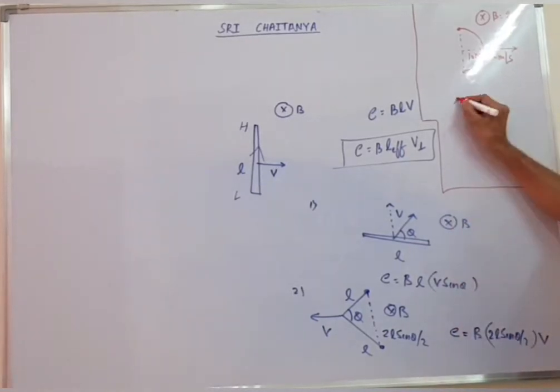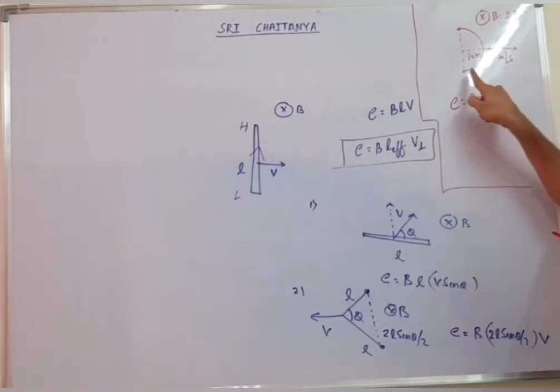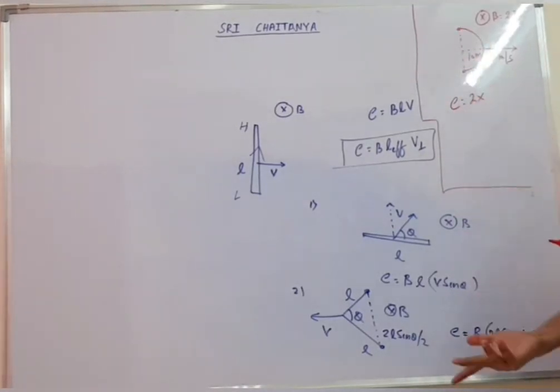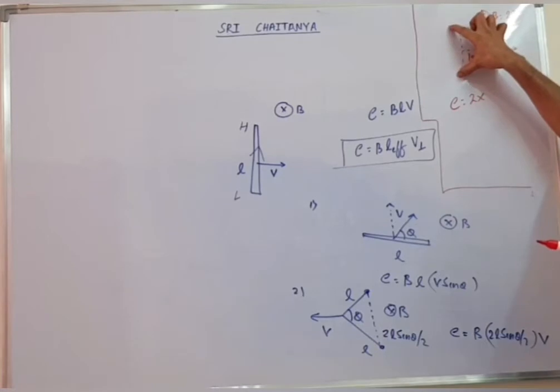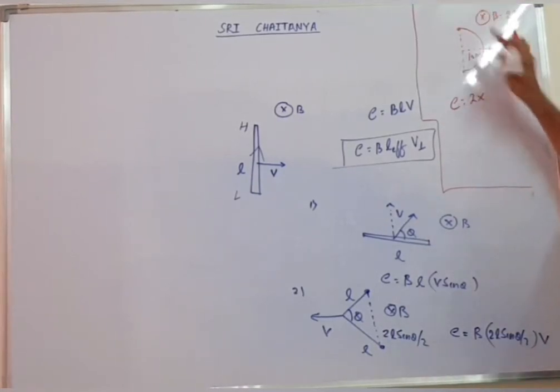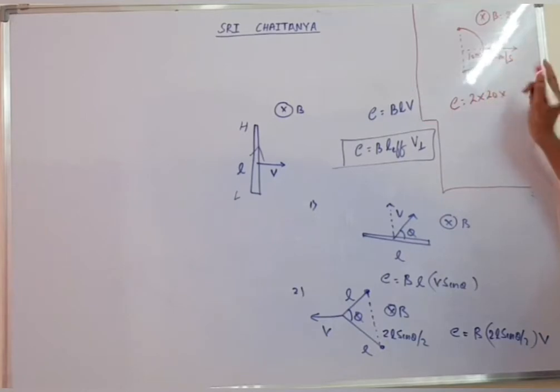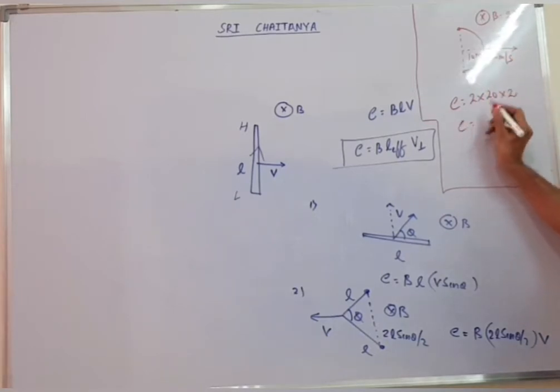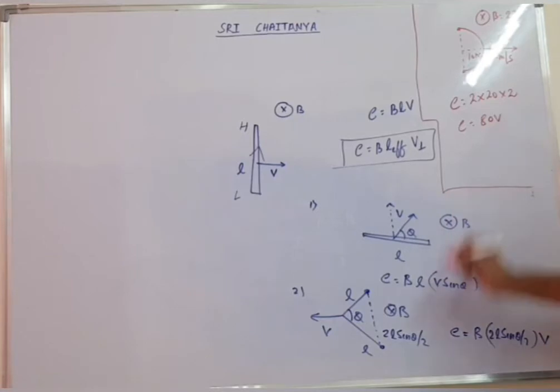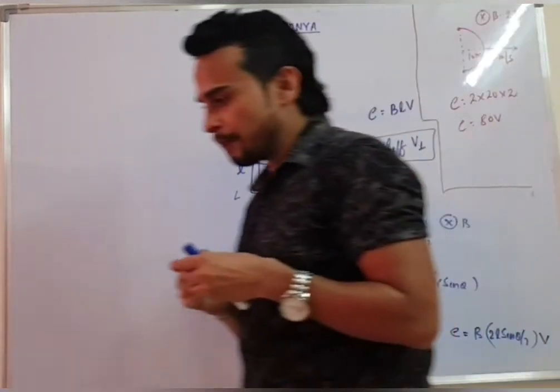So we say the EMF will be B into L effective. What will be L effective? Will this curved length be L effective? No. The effective length will be the shortest length. What is the shortest length? It is equal to the diameter. So B into L effective, 20, into V perpendicular, 2. So the induced EMF will come as 80 volt. So this is how we can talk about it.